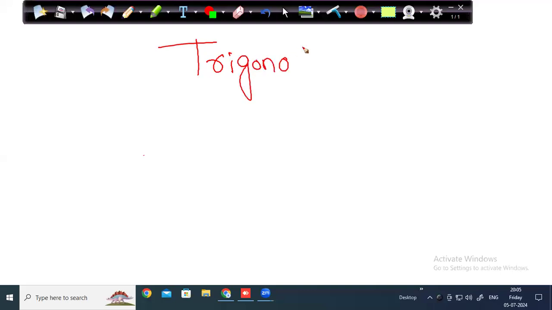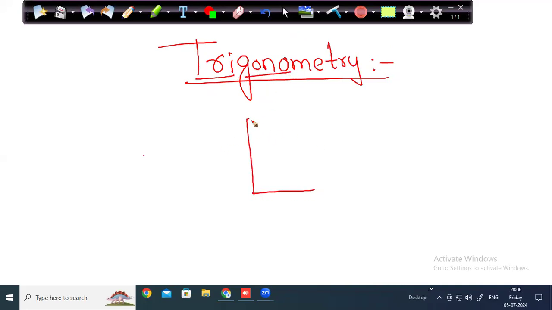So we'll go with trigonometry. We know, Tri is 3, gono means angle. So studying about 3 angles. Where do we have 3 angles? In a triangle. So trigonometry is all about studying the angles and sides of the triangle. It is all about studying the relationship between angles and sides of the triangle.